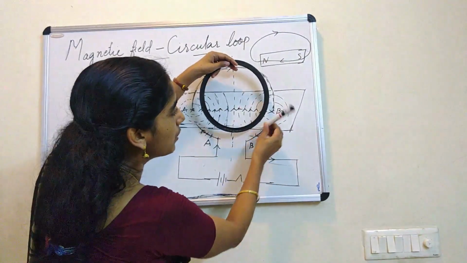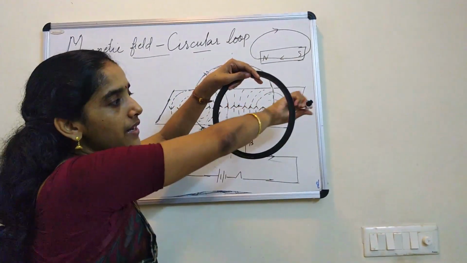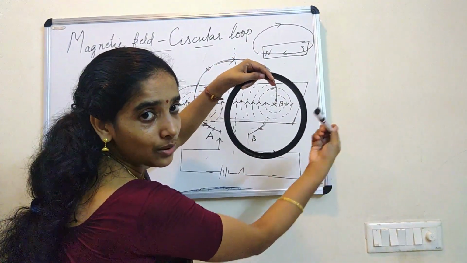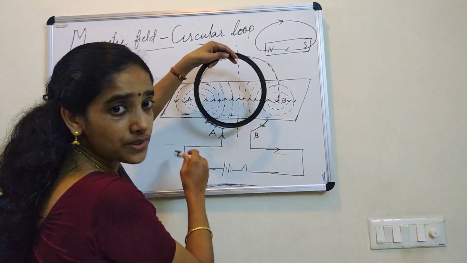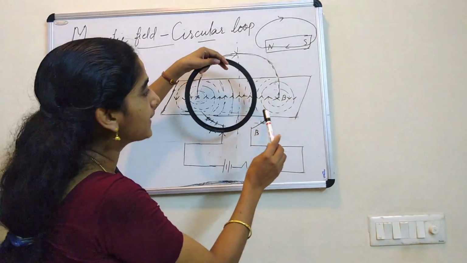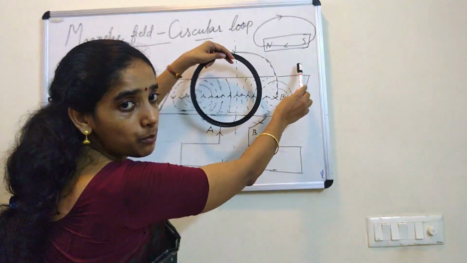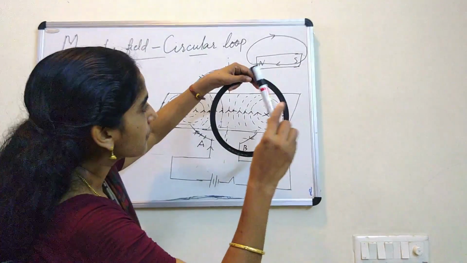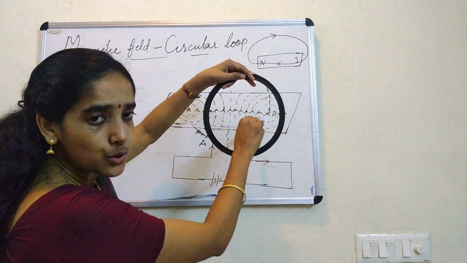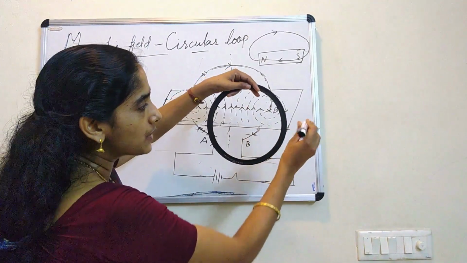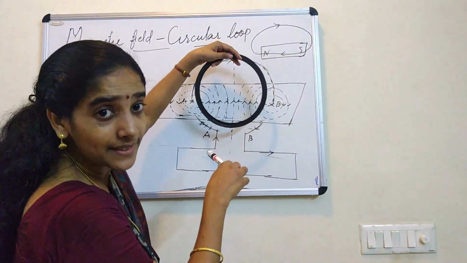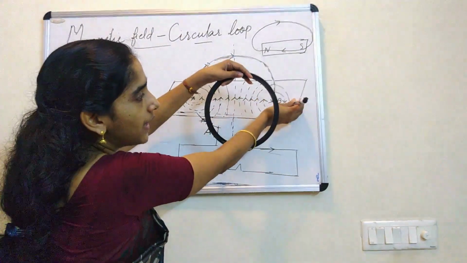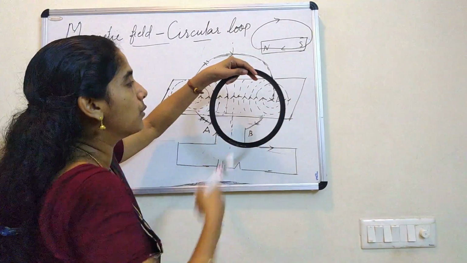What about the outer region? Look, outside, the magnetic lines are coming out of the plane of the board. If you look at the board, how will you say it? Outside the ring, magnetic lines are out of the board. Inside the ring, magnetic lines are into the board. This way it is coming, look. Actually it is like this, but on the board it appears like inside, magnetic lines are into the board, outside the ring magnetic lines are out of the board.